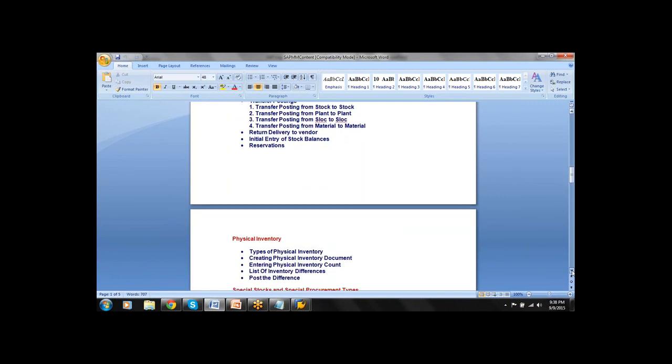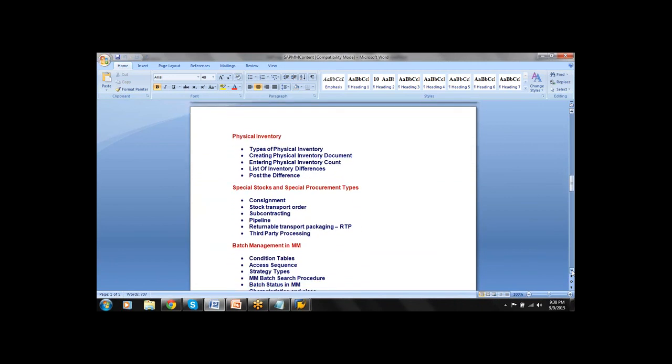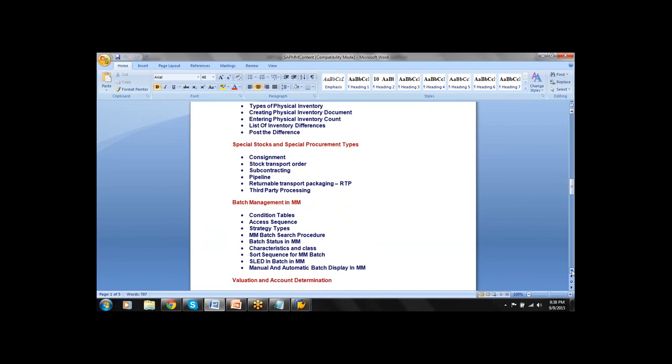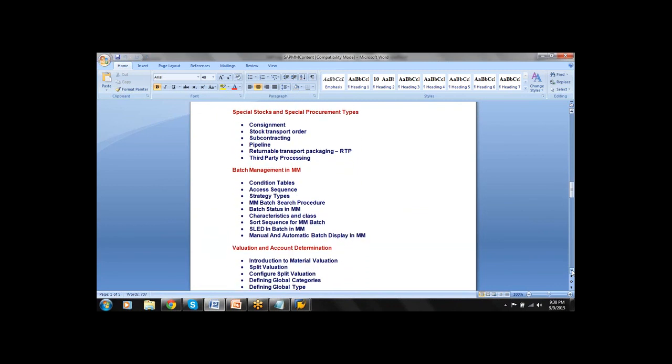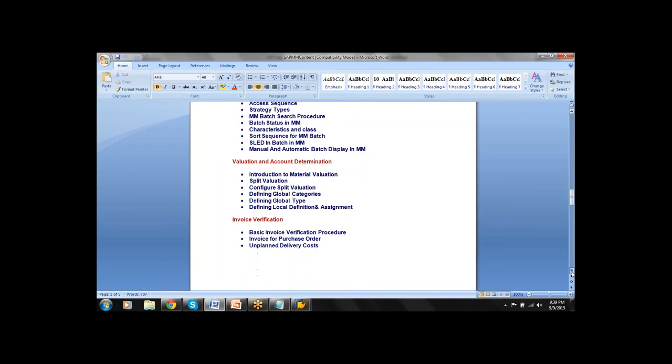Next, physical inventory. It is a process where we compare the system stock with the physical stock. Next you have special stocks and special procurement. These are very important, different business scenarios we see in real-time industries: consignment, stock transfer order, subcontracting, pipeline, returnable transfer packaging, third-party processing, etc. Next, batch management. And the next one is split valuation, how you split a material with multiple prices.